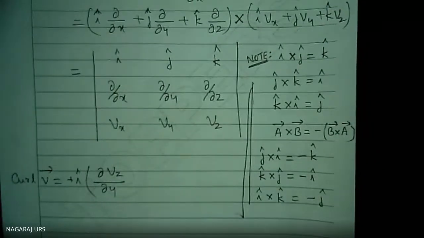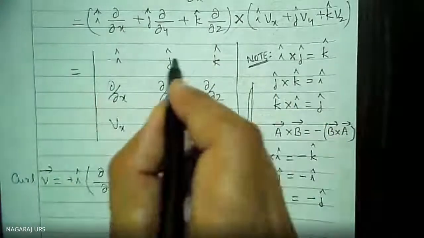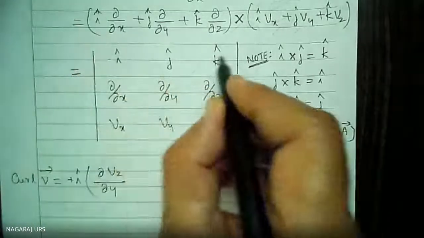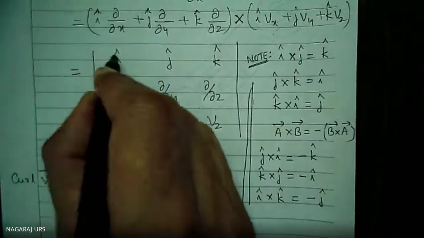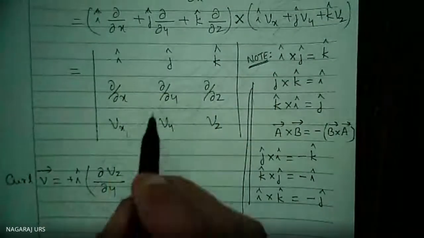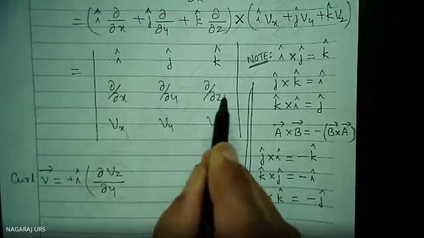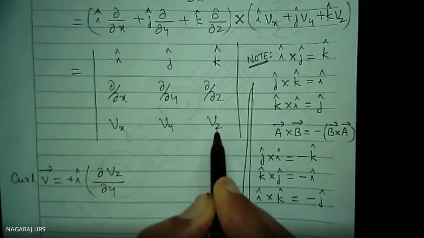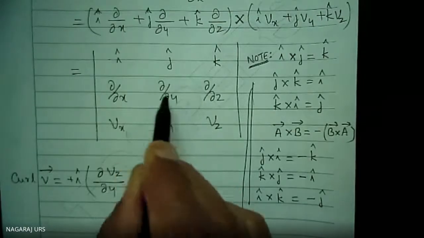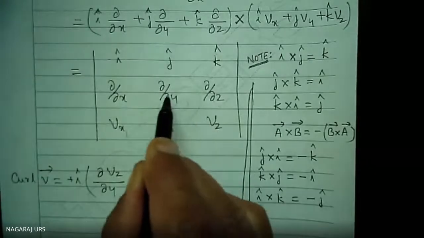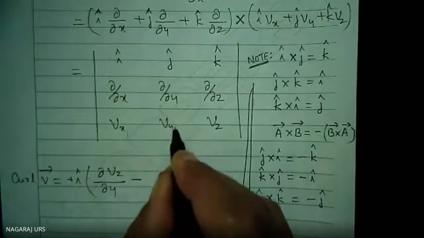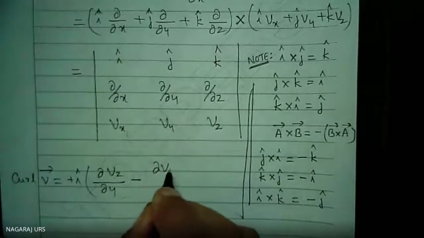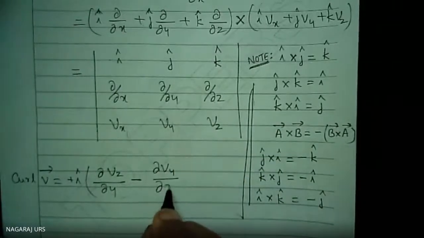So if I'm explaining the second PUC portion, don't get upset. This is i, this is j here. Okay, leave this column, leave this row and column. The remaining thing is present here, this much. I don't want to write still more explanation like that of second PUC. No, already you know about this. Directly we can write del Vz divided by del y minus del Vy divided by del z.